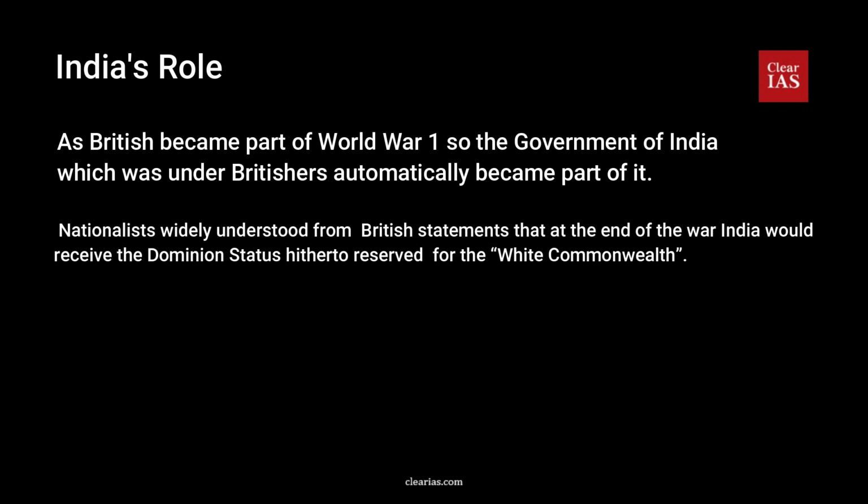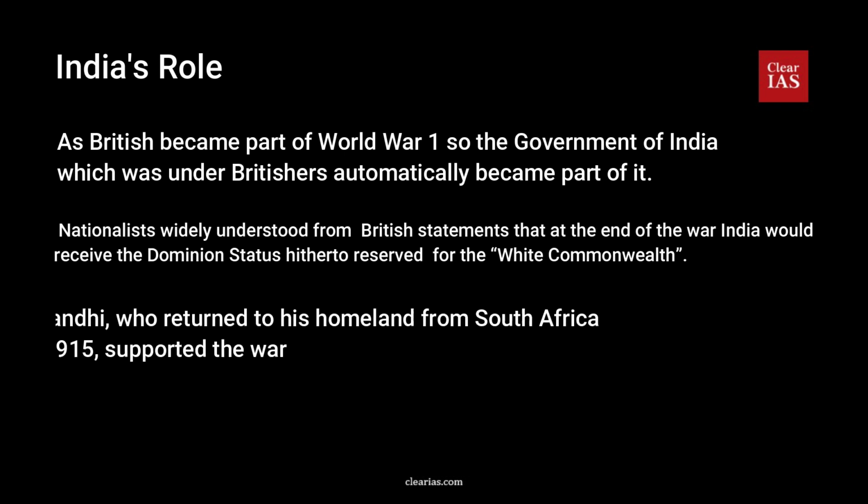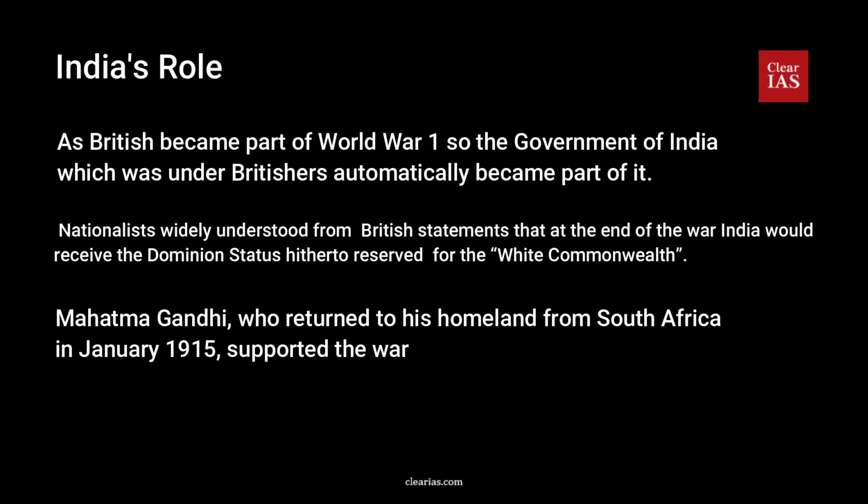There were no mutinies against the British, though the political unrest did continue in Punjab and Bengal. And Mahatma Gandhi, who returned to his homeland from South Africa in January 1915, supported the war as he had supported the British in the Boer War. And it was expected that with the help of this war, Indians would get an opportunity to receive military training.